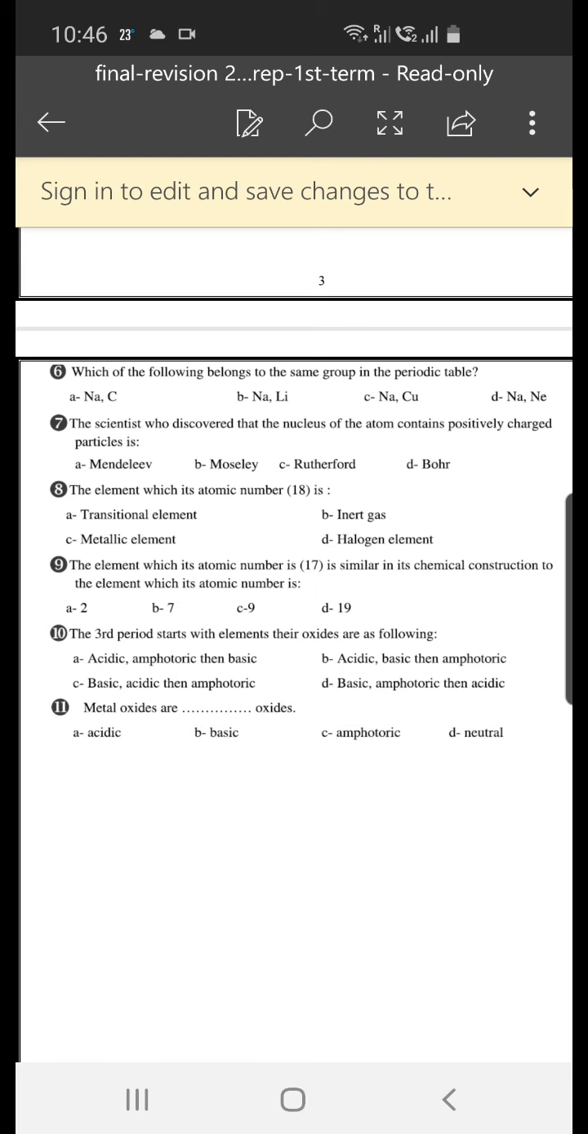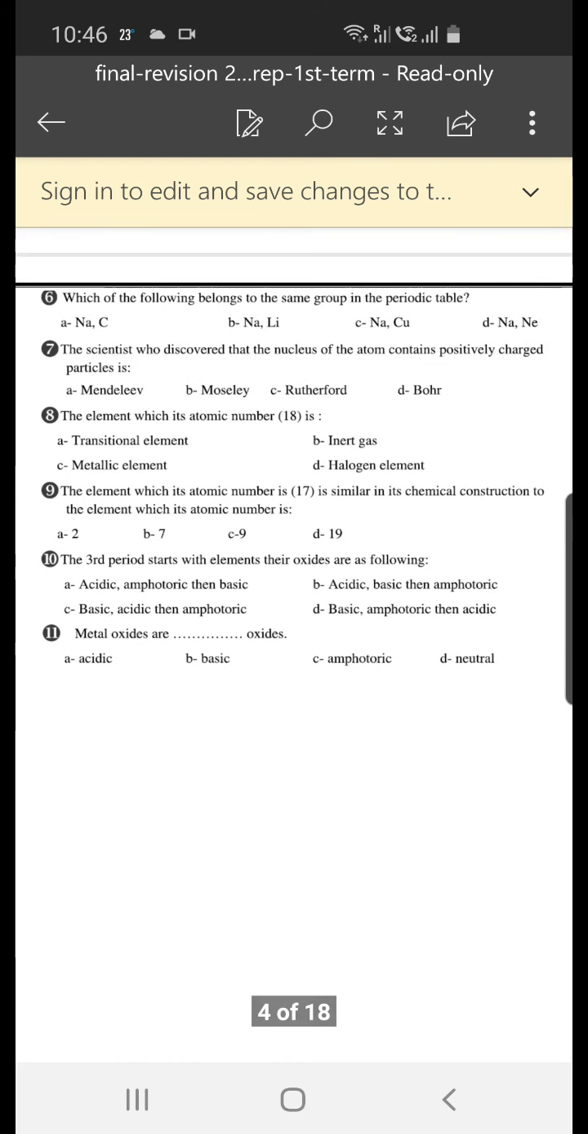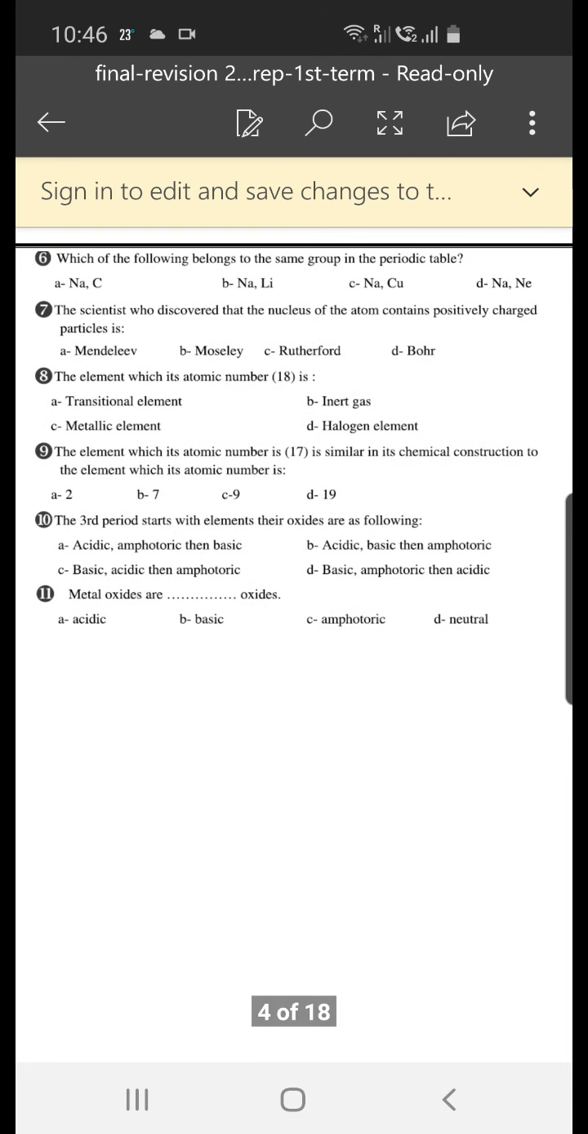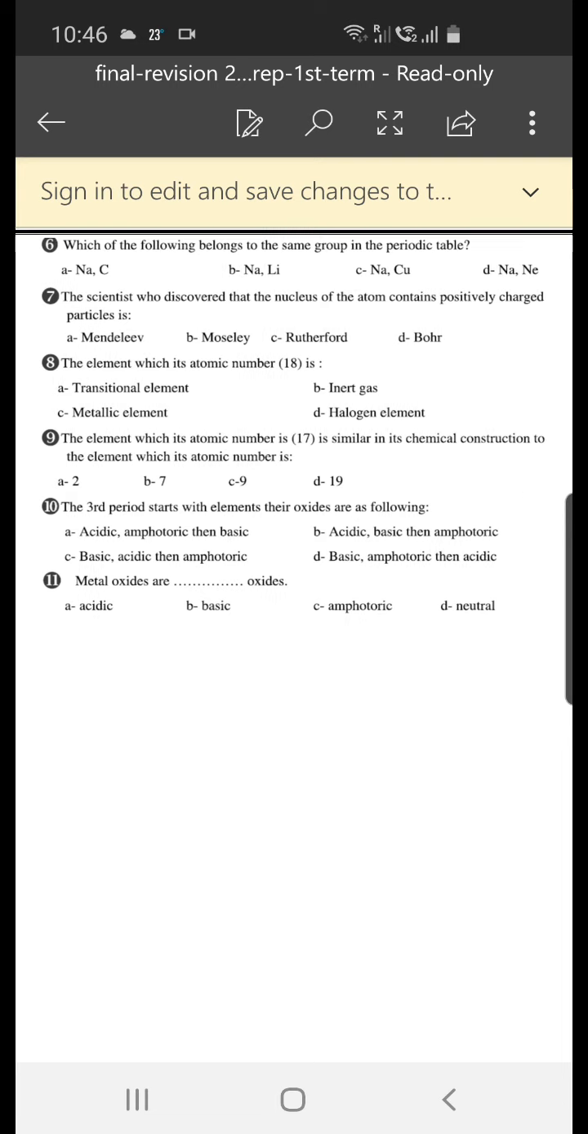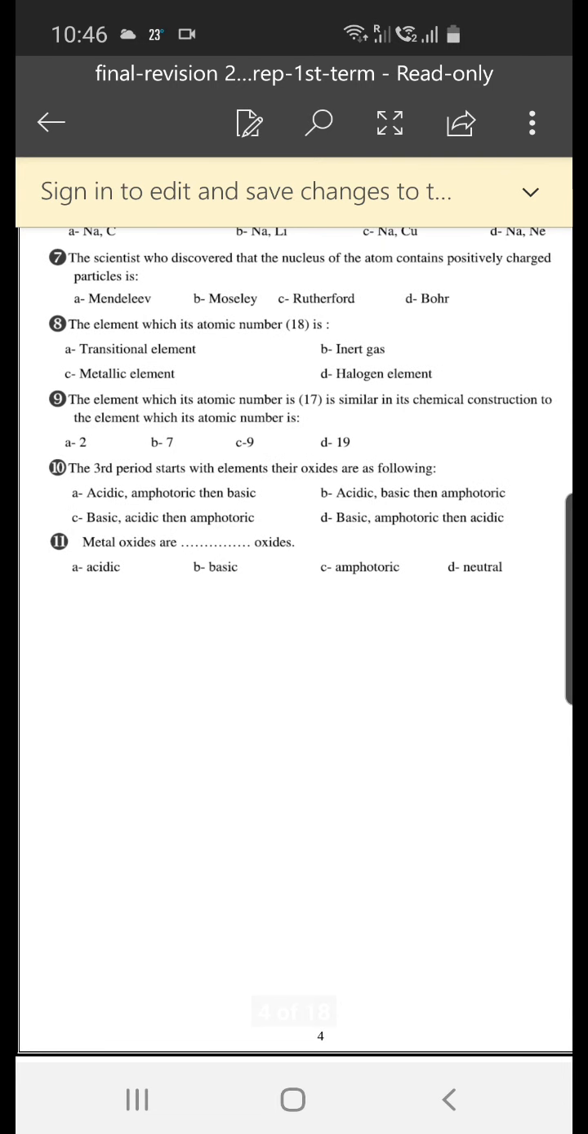The scientist who discovered that the nucleus of the atom contains positively charged protons is Rutherford. The element with atomic number 18 is a transition element, inert gas, metallic element, or halogen element? Of course, 18, it is a noble gas or inert gas. 2, 8, 8, the outermost energy level is completely filled, so it is a noble gas.